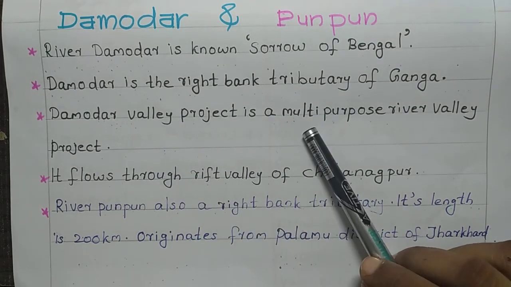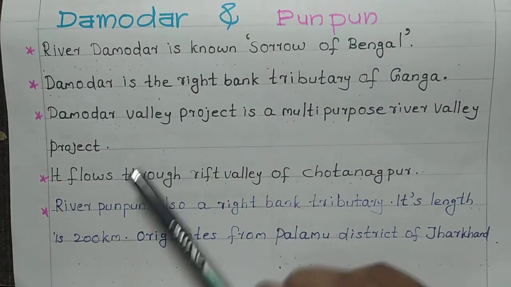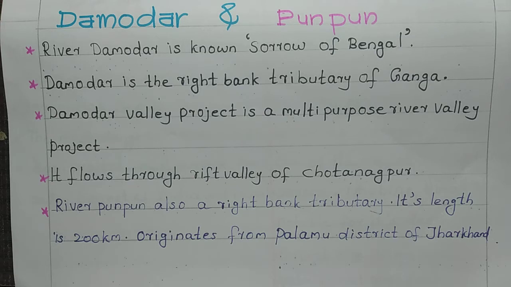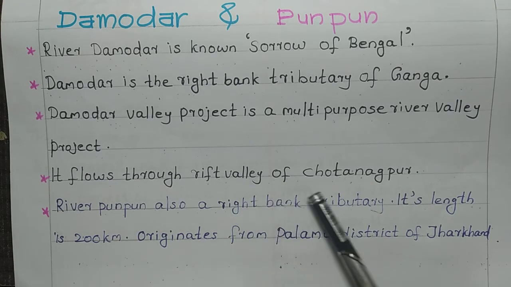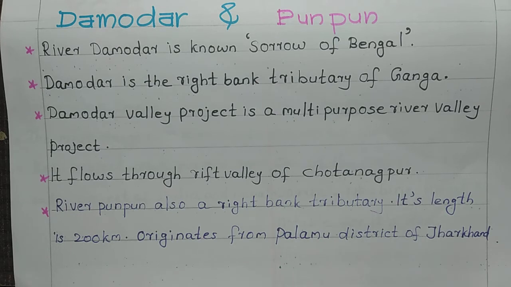The Damodar Valley project is a multi-purpose river valley project on the River Damodar, which is a right bank tributary of Ganga. It flows through the Rift Valley of Chota Nagpur.